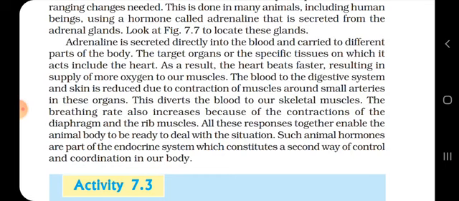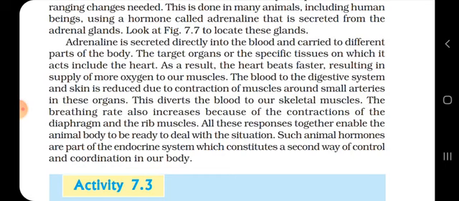So what are the main functions of the adrenaline when it is secreted? It will always target the organs or the specific tissues, which also include the heart. So the heartbeat gets faster. There will be more supply of oxygen to the muscles. The blood to the digestive system and the skin is reduced, and thus this diverts the blood to our skeletal muscles. The breathing rate also increases because of the contractions of the diaphragm and rib muscles.